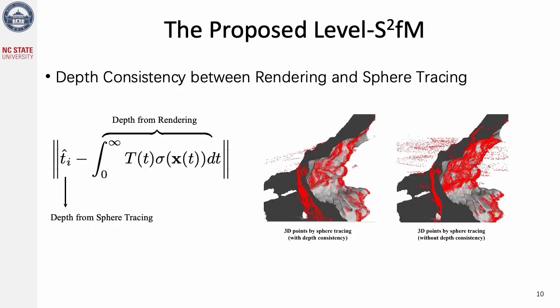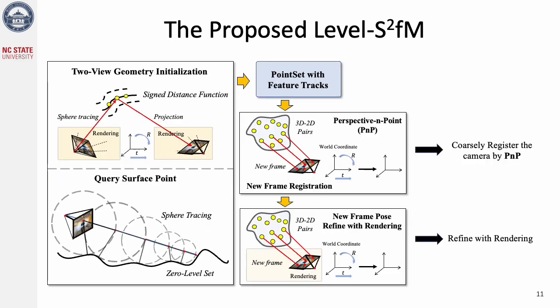To better constrain the SDF, we discovered that the consistency between the rendering depth and sphere tracing depth can help the SDF learning. As the figure shows, the depth consistency can help the sphere tracing better converge onto the surface. For the new camera registration, we first use PnP from the 2D matches for pose initialization, and then refine the camera poses with the rendering guidance.